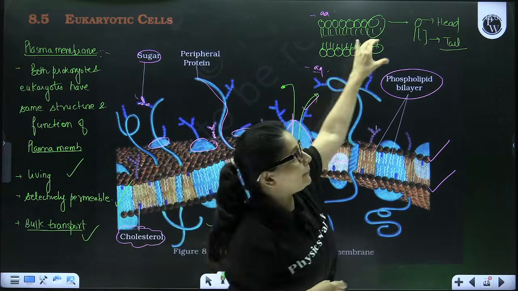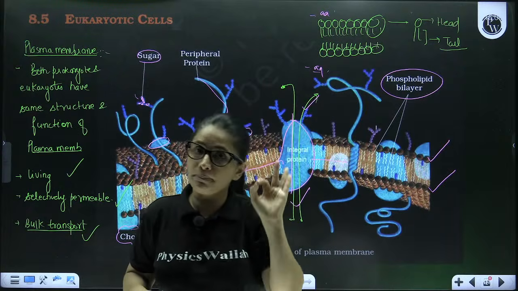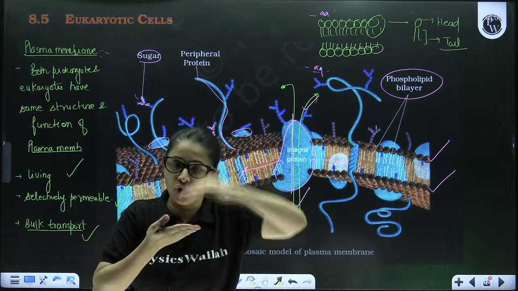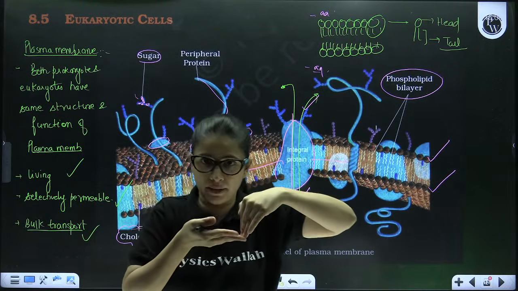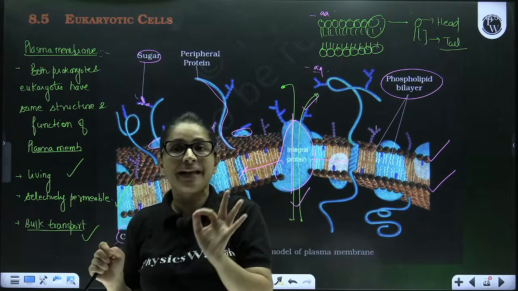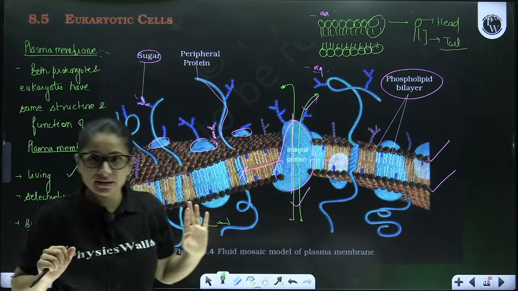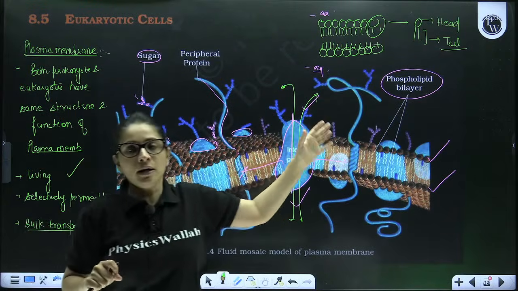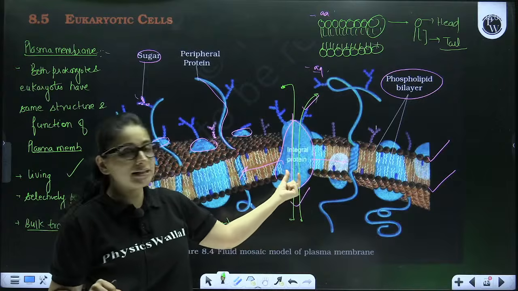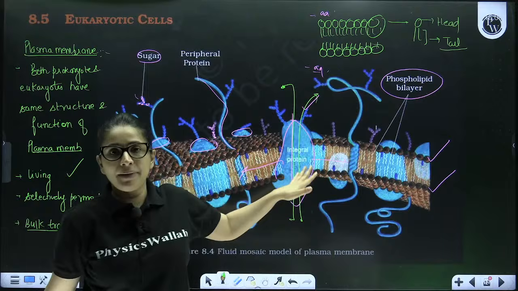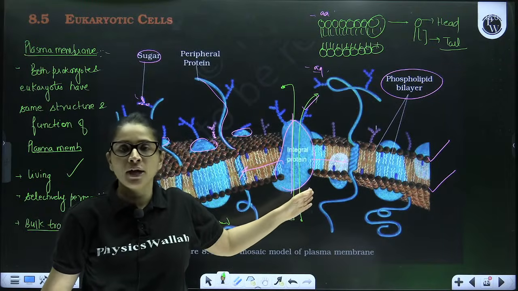Now what is present on this whole lipid bilayer? Proteins, which can be of two types, either present on the surface or embedded inside the membrane. If they are present on the surface, they are easy to remove and they are called peripheral protein or extrinsic protein. You can see it in the diagram also. Keep comparing. Or the integral proteins, as you can see, the intrinsic protein which crosses the membrane and majorly helps in the movement of material.